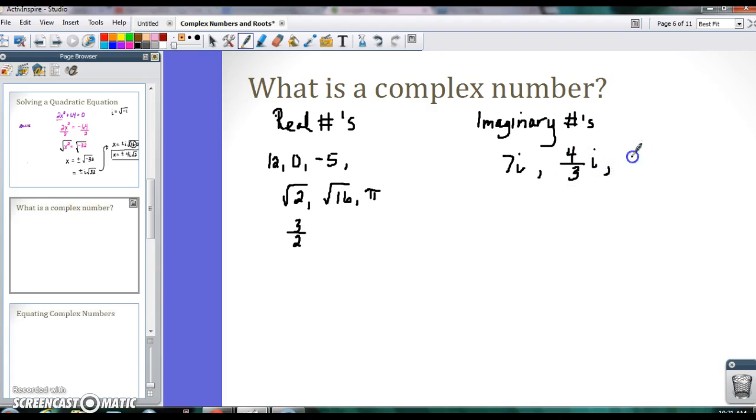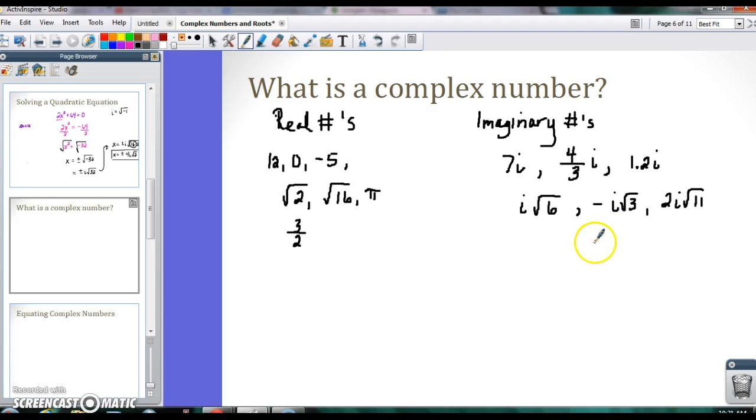I could have it as a decimal, 1.2i, that's imaginary. I could have i radical 6, it's imaginary. I could have negative i radical 3. I could have 2i radical 11. Okay, all of those are different examples of imaginary numbers.